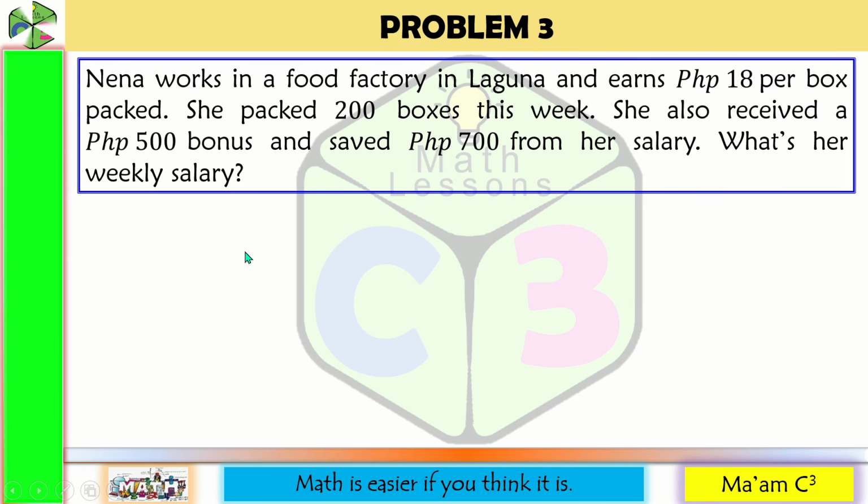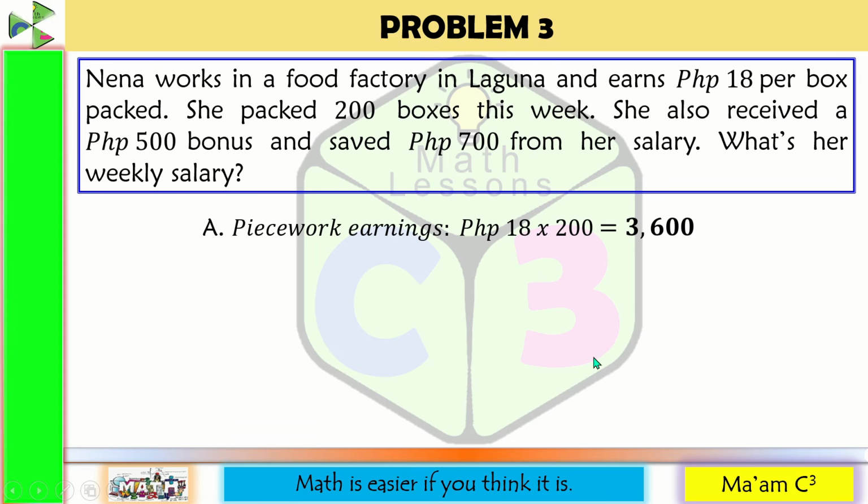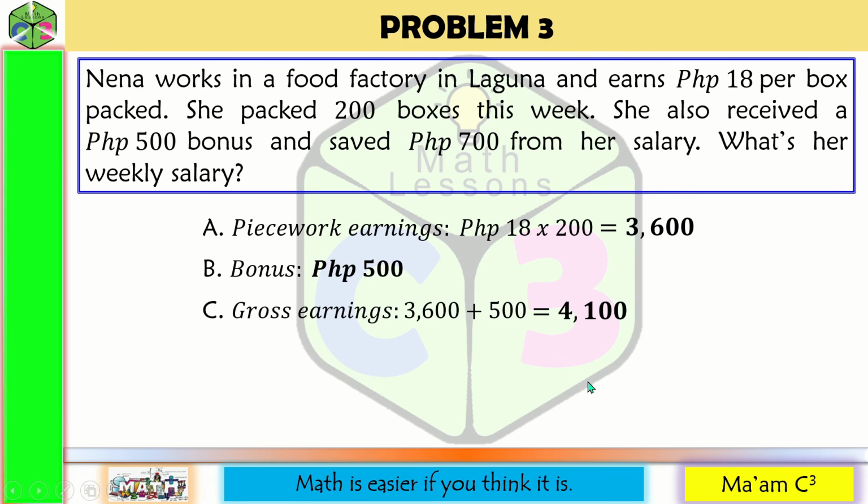So for every box that Nena packed, she earned 18 pesos. And she packed 200 boxes. So for the piecework earnings, that would be 18 pesos multiplied by 200. That will be 3,600. She also received a bonus of 500 pesos. To compute her gross earnings, that would be 3,600 plus 500, and that will be 4,100.